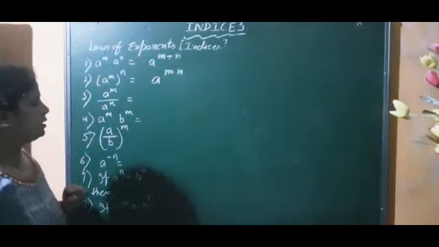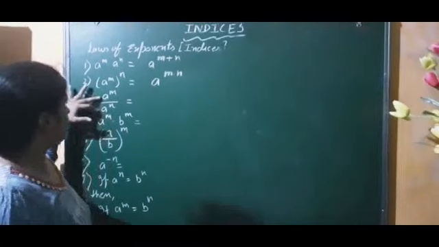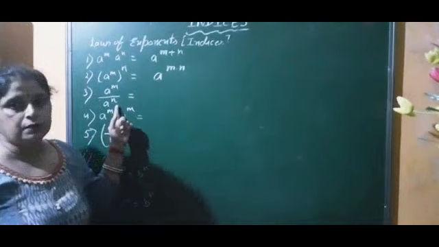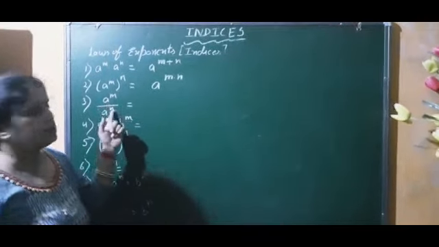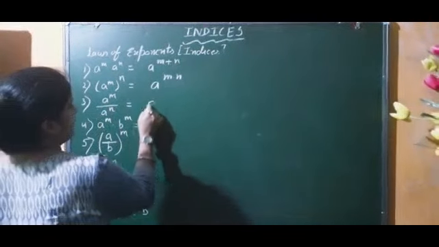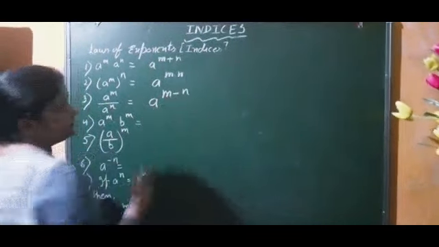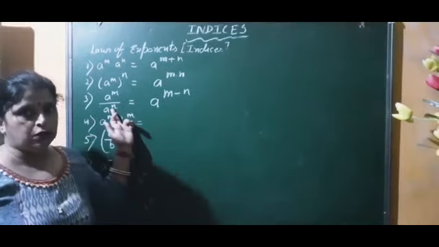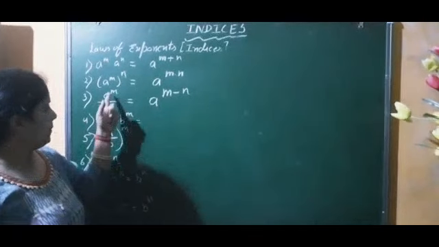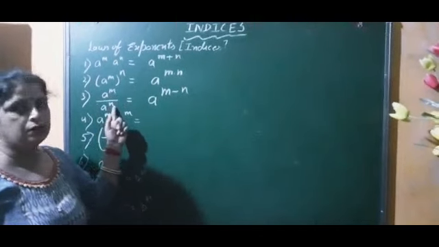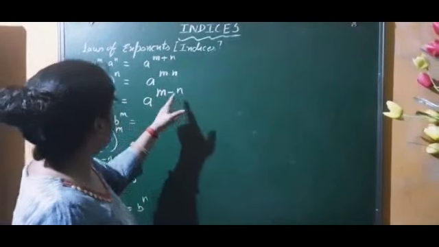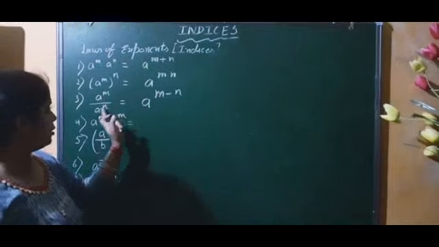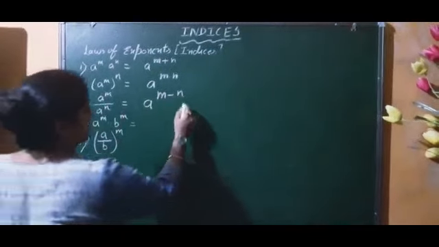Now coming to the third one. Two numbers are written in this way as a fractional number: a to the power m divided by a to the power n. Bases are same, powers are different. What can we do? We write a to the power m minus n. It means instead of writing both the bases twice, you do one thing: we will subtract the powers. Right, children? A to the power m minus n. Write a, the numerator power is here and the denominator power will be subtracted. This is valid for this one also.